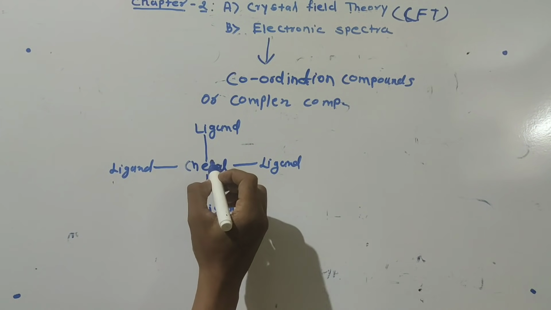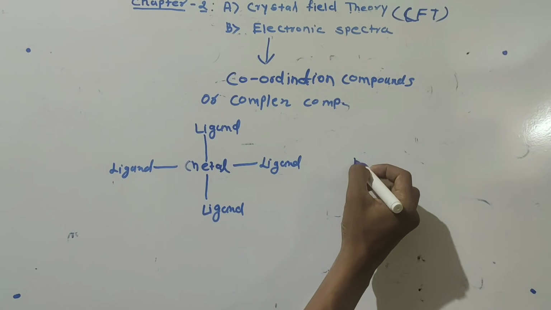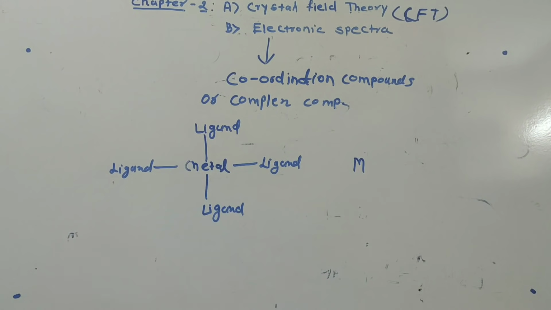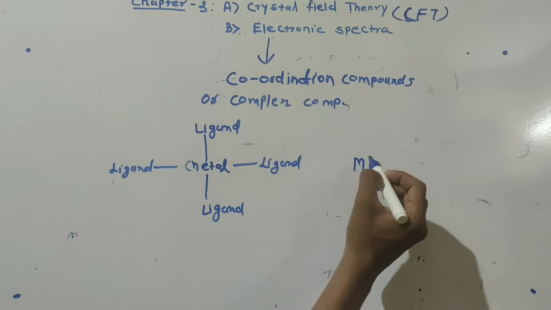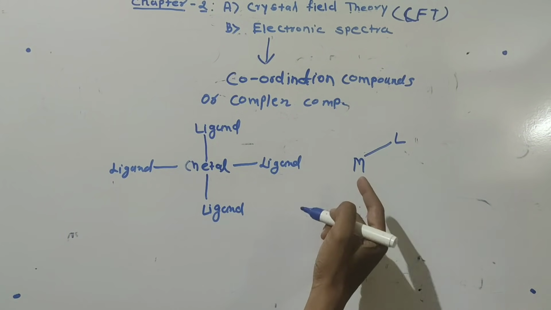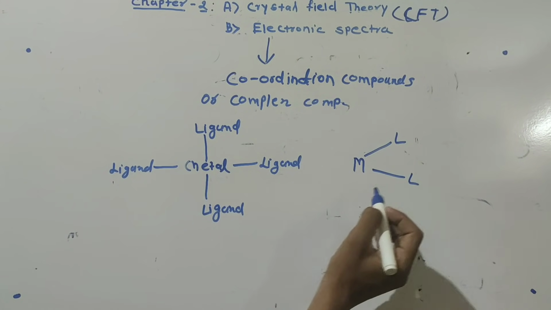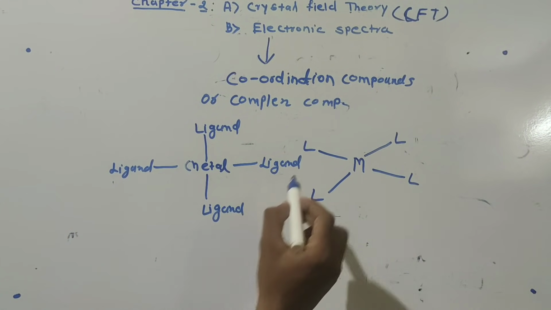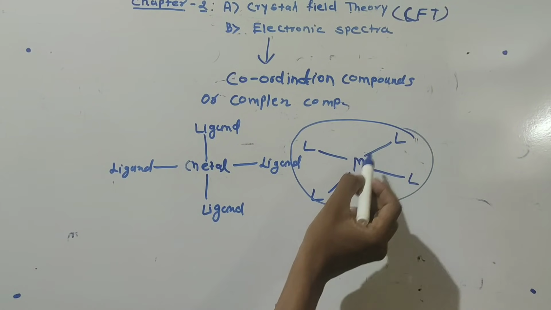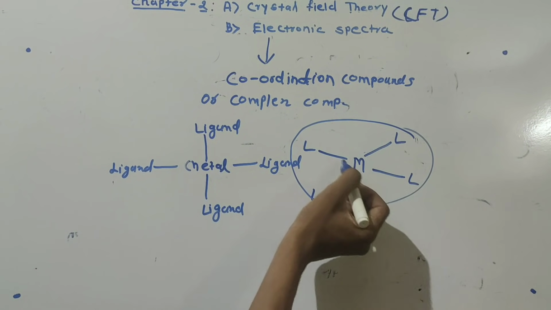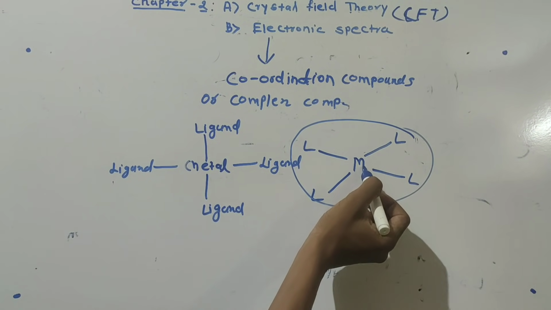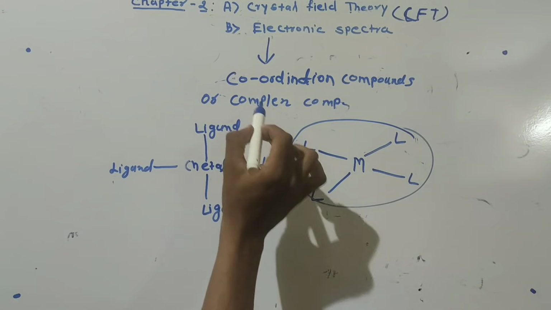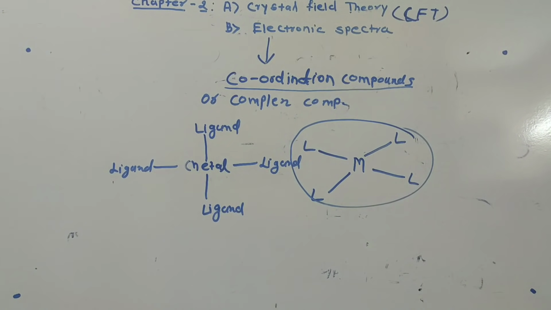It means at the center there is a metal atom, and that metal atom is attached with the ligand. This L stands for the ligand. Such a compound which is formed by the combination of metal with a different number of ligands is called a coordination compound.